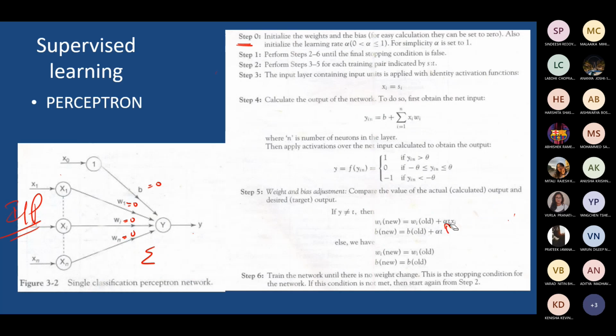T is the desired response, the target, what is expected for the given input. What is the expected response? That is t.